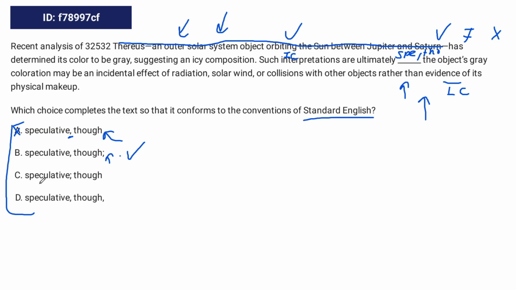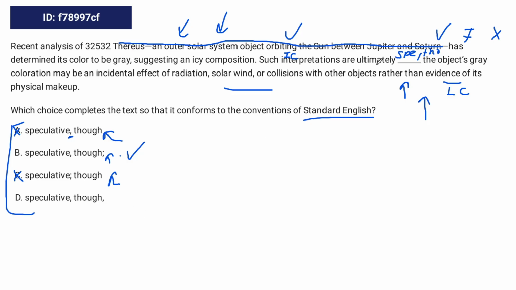Okay, let's test other answers. C, speculative, though. So such interpretations are ultimately speculative, though the object's gray coloration may be an incidental effect of radiation, and so on. So what's happening here is we're putting a transition without any punctuation with an independent clause, and that transition basically acts as a dependent clause. You cannot put a dependent clause and independent clause together with no punctuation. This doesn't work. D, speculative, though.